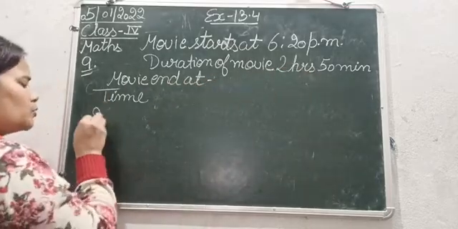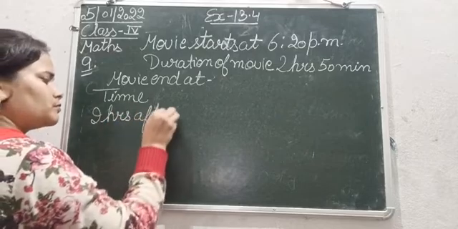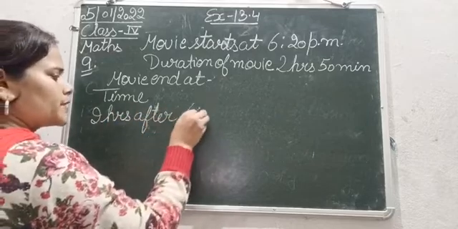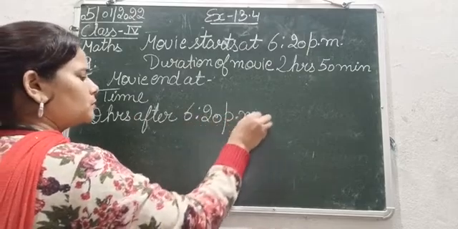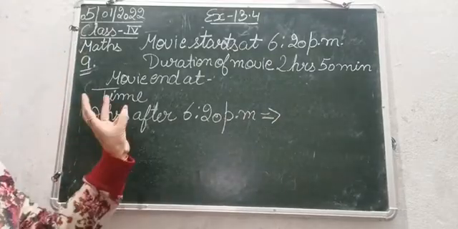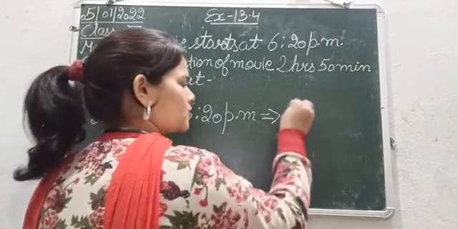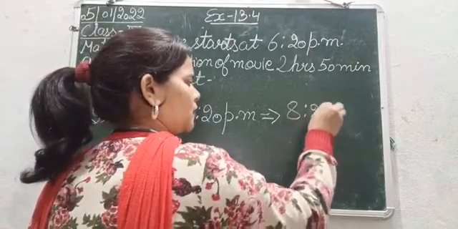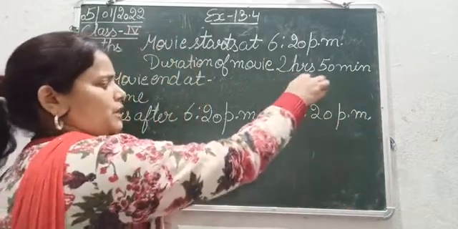So 2 hours after 6:20 p.m. will be 7:20, 8:20. So 2 hours after 6:20 p.m. is 8:20 p.m. Okay, so 2 hours we have calculated.